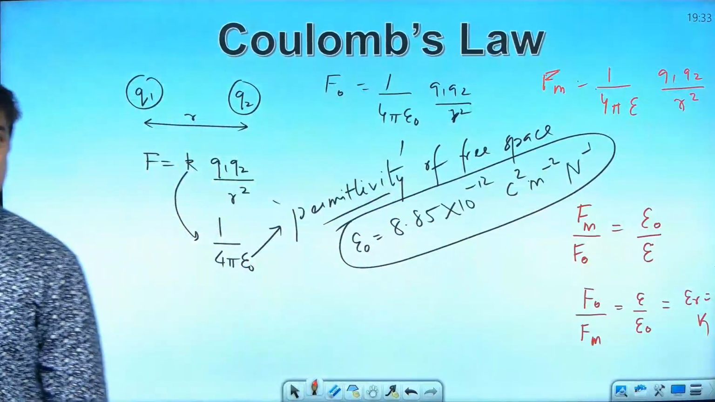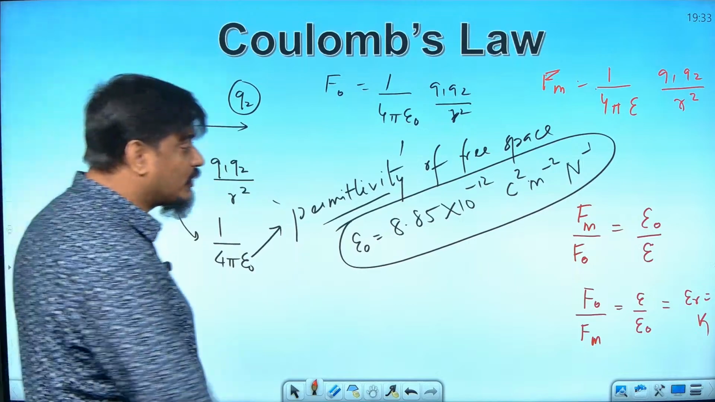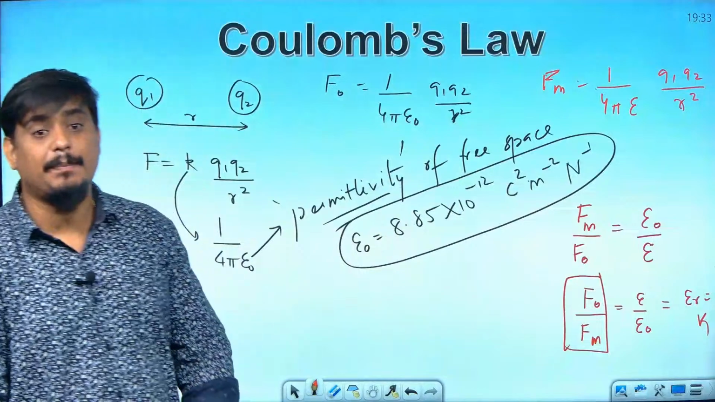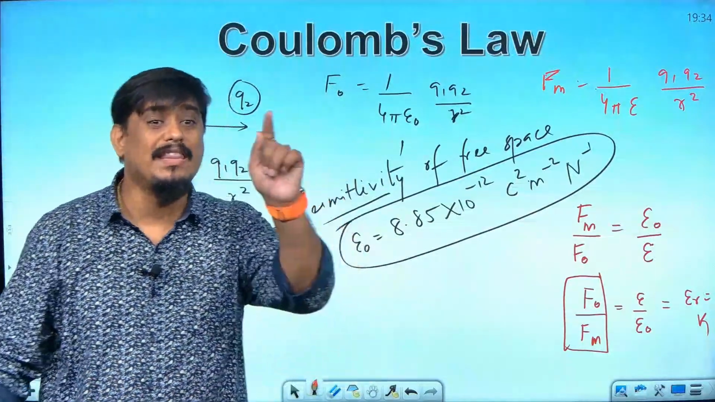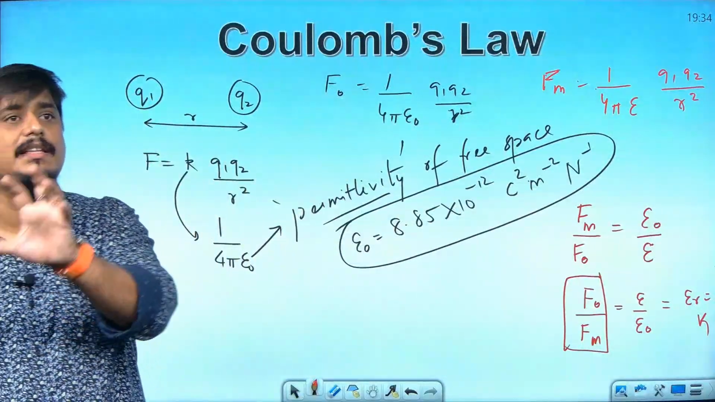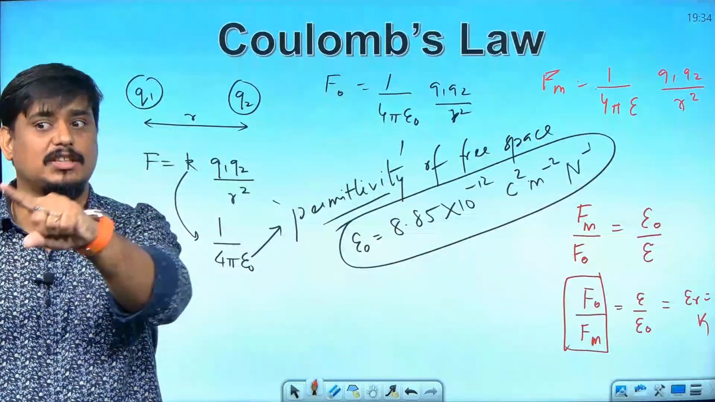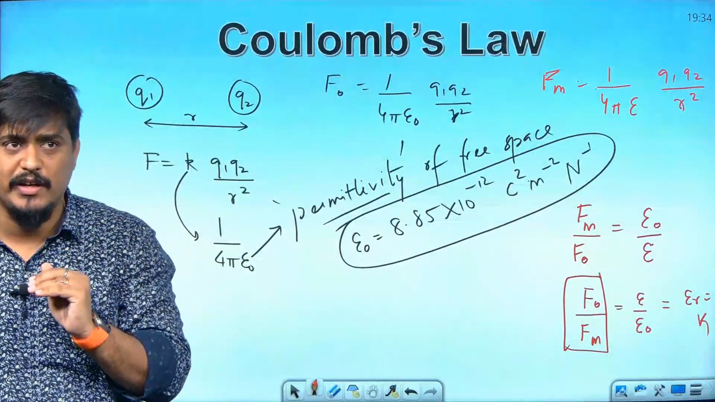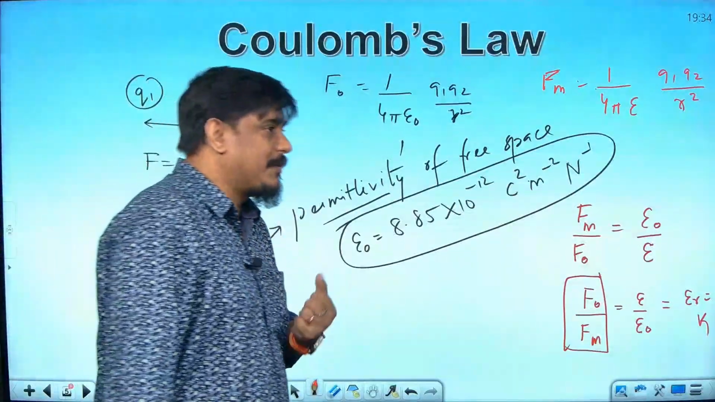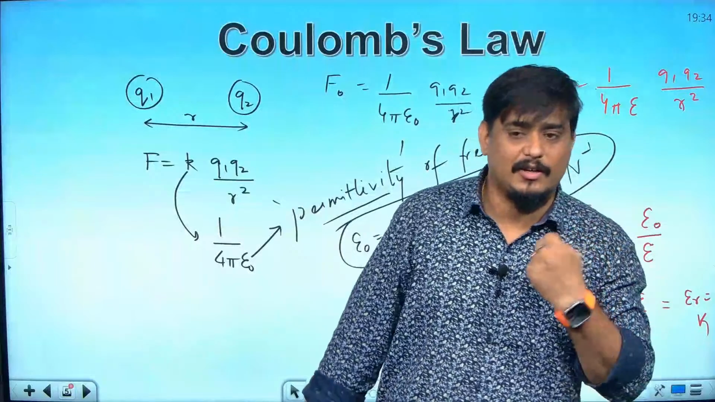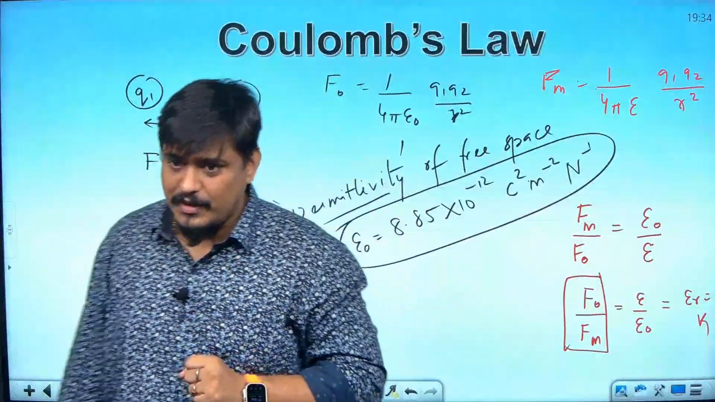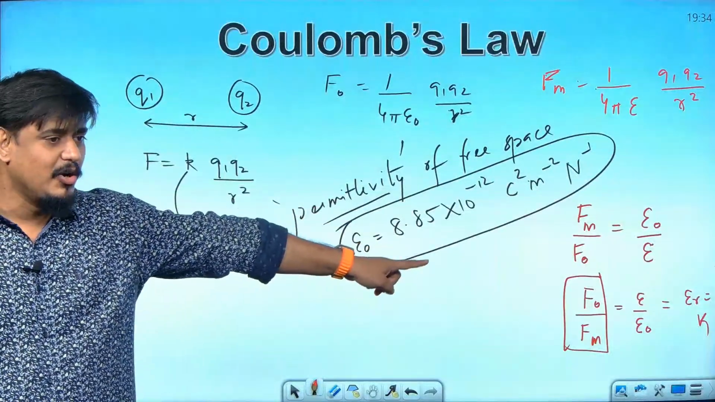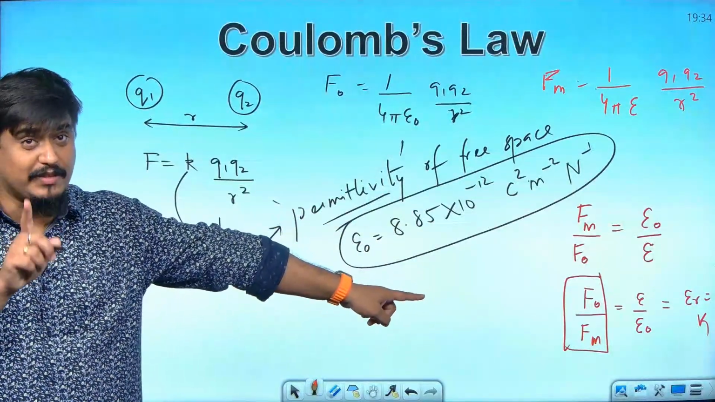That is the ratio of the force between two charges when they are kept in free space to when they are kept in some medium. That ratio of forces is called relative permittivity. In the exam, a question may come: define relative permittivity or define dielectric constant. And if you say dielectric constant is the ratio of permittivity of the medium to permittivity of free space, 0 marks they will give in the board examination.